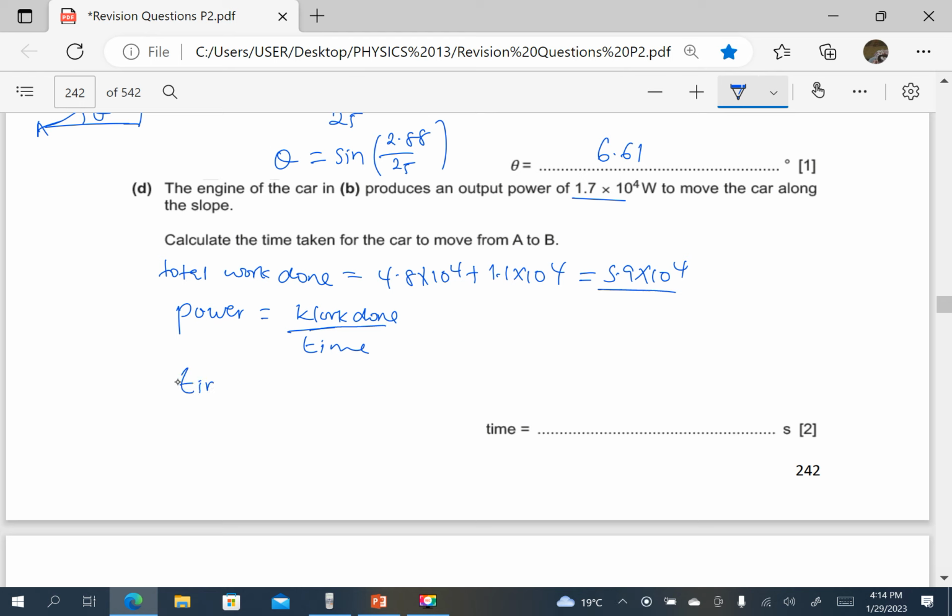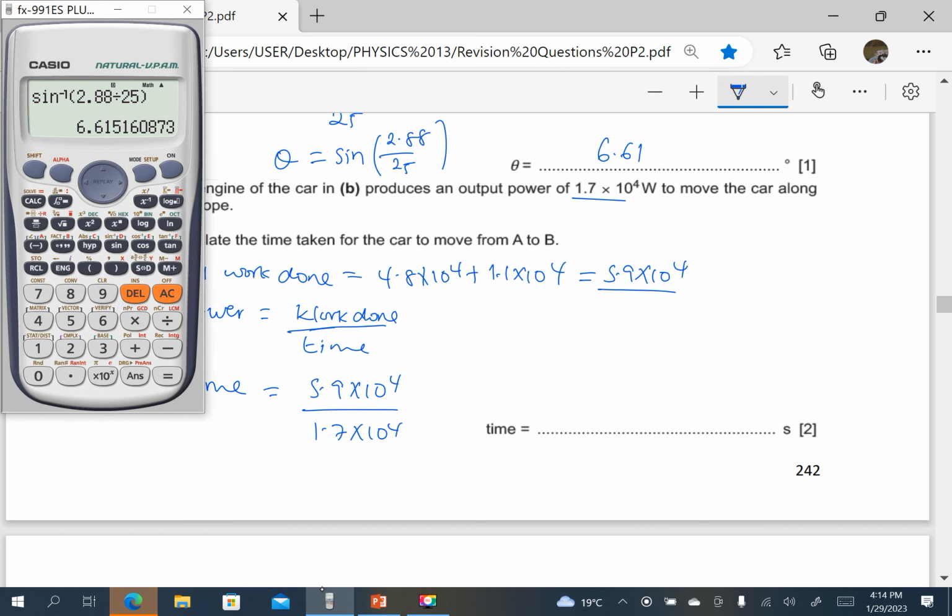So the time is going to be the total work done, 5.9 times 10 power 4, divided by the output power, which is 1.7 times 10 power 4. So that is 3.47, or 3.5.